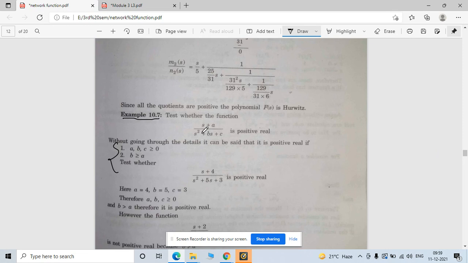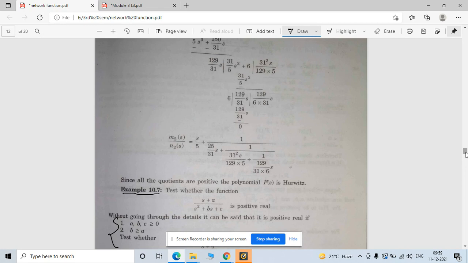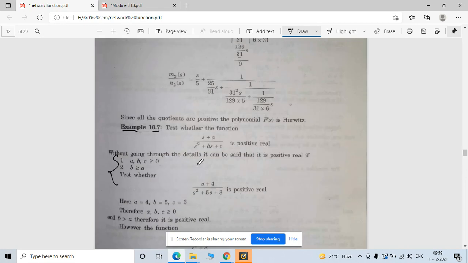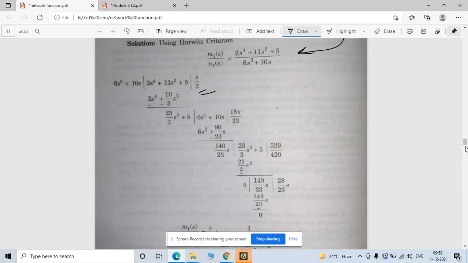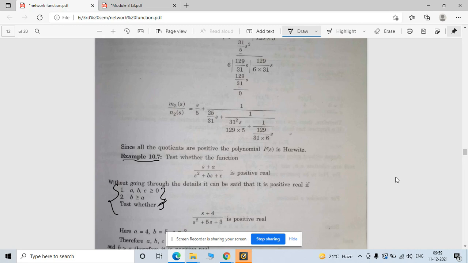This is a general thing. If you solve with this concept, you will get some equations in terms of A, B, C form, and by observing that form, you can conclude that the function must follow the Hurwitz criteria if it follows this. So you can test these types of functions using this. You can cross-check as well.